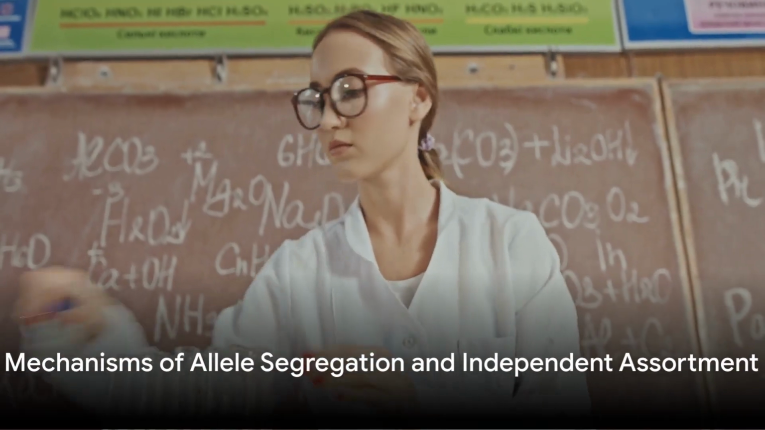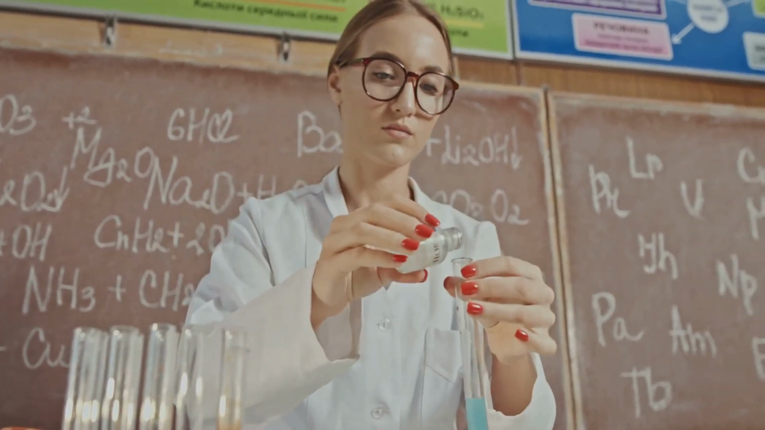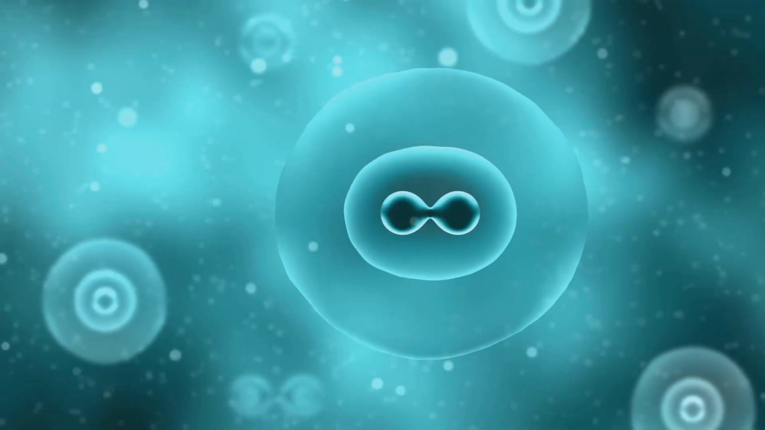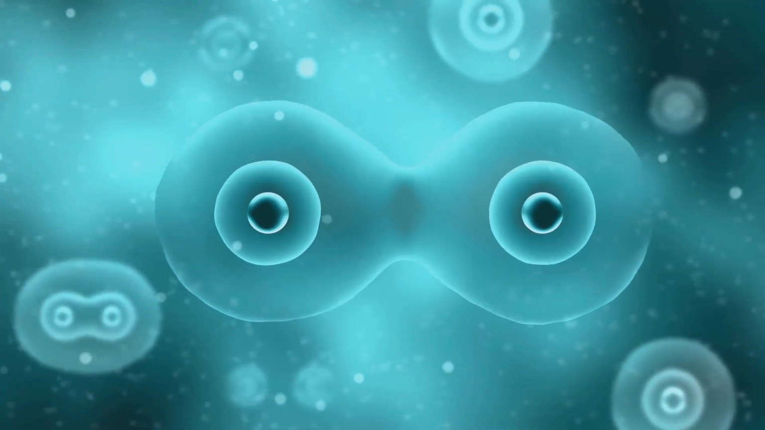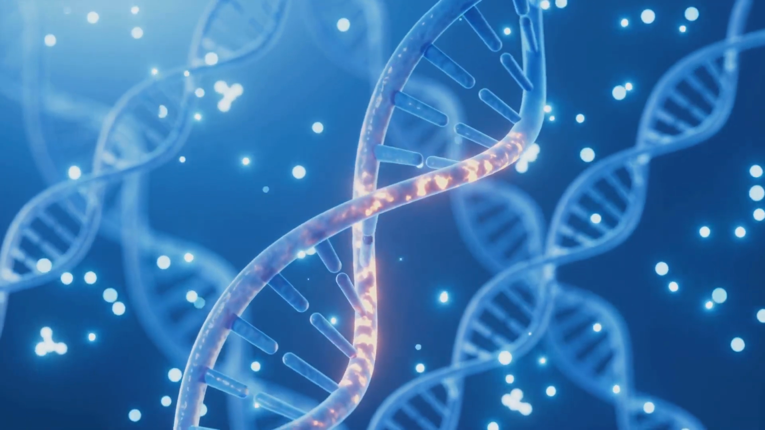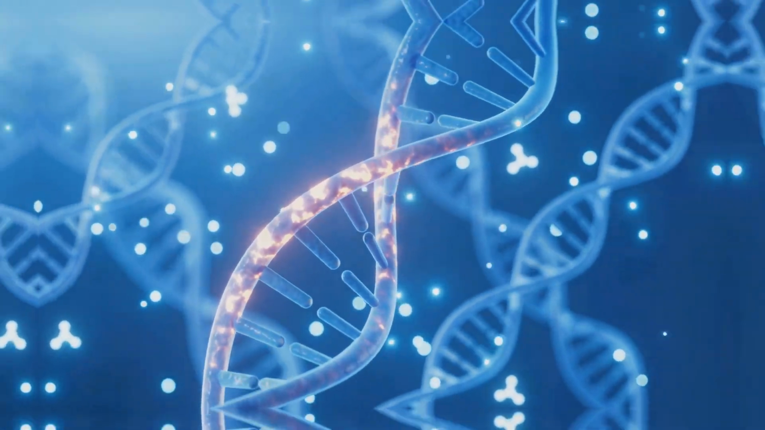Building on the foundation of Mendel's laws, the mechanisms of allele segregation and independent assortment come into play. Allele segregation is a critical process during meiosis, where each allele for a trait is separated into different gametes. This segregation ensures that offspring receive a random mix of alleles from their parents, contributing to genetic variation.